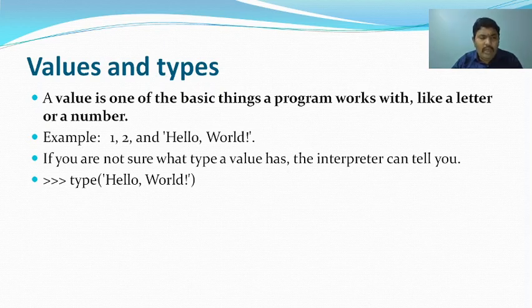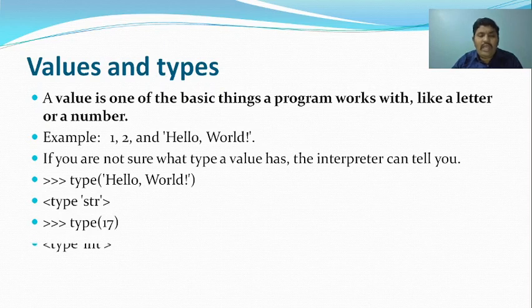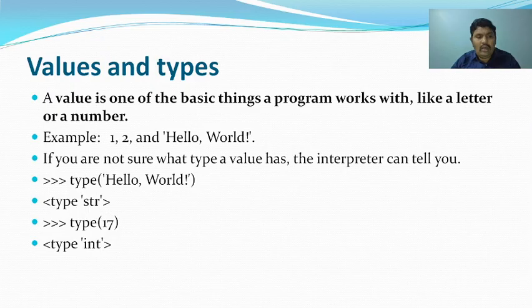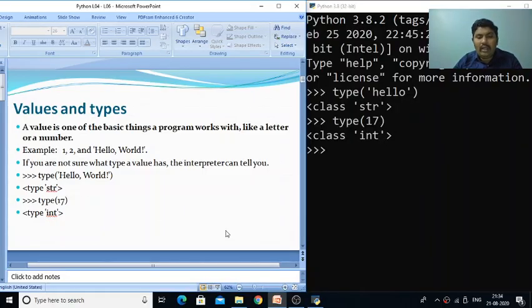If you use the type command, it automatically informs you its type. That is telling us it is a string. And if you give type of 17, it will tell you it is an integer. Like this, the type function will tell you the type of the given value. So let us practice that command in the compiler.